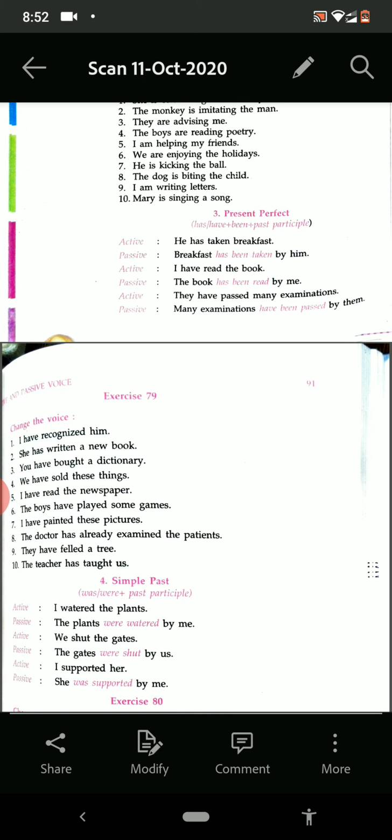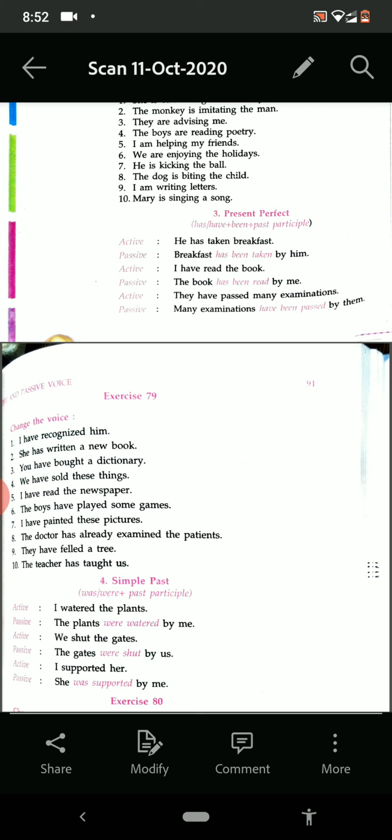See the second one. She has written a new book. A new book has been written by her. You have bought a dictionary. A dictionary has been bought by you.